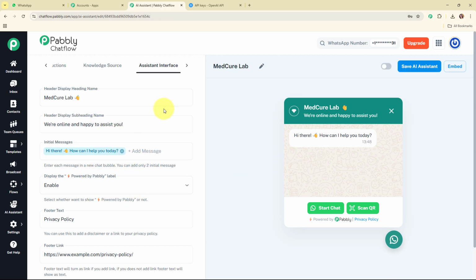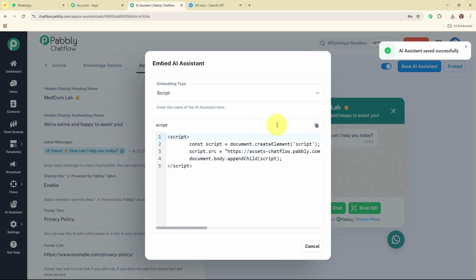Alright, so now after completing the AI assistant we are going to turn on this button over here, and then we are going to save the AI assistant, and you can see it says AI assistant saved successfully. Now after saving the AI assistant, let me tell you that you can add this particular AI assistant created in your website as well. For that you need to click on this embed option, and then you are going to receive the script code. Then you can copy this code and embed it in your website as well.